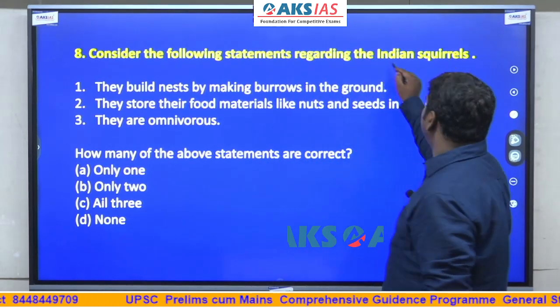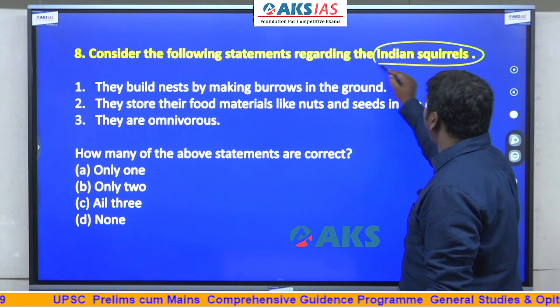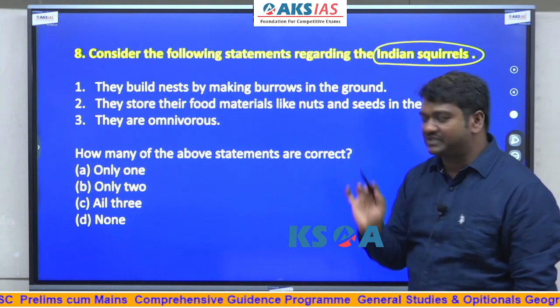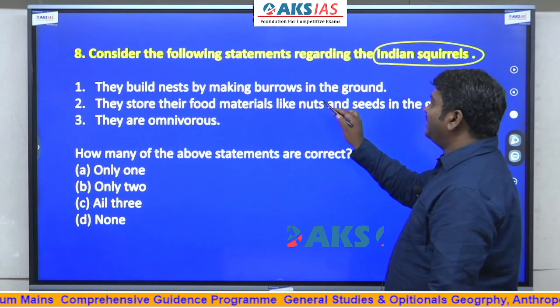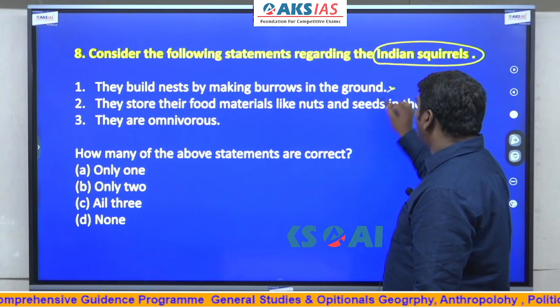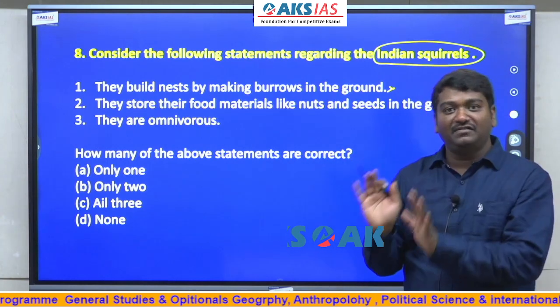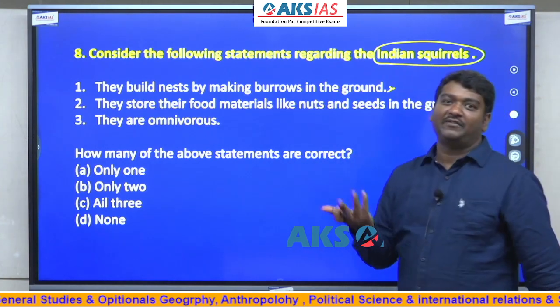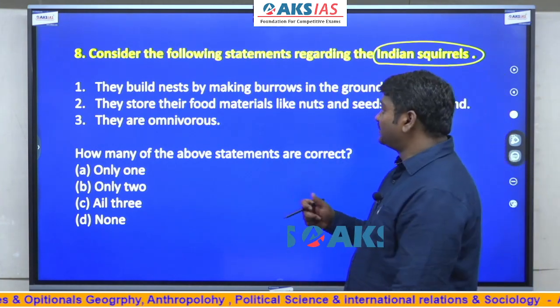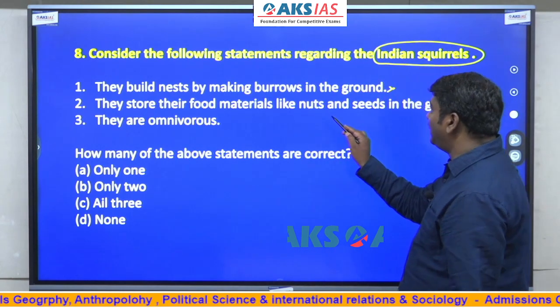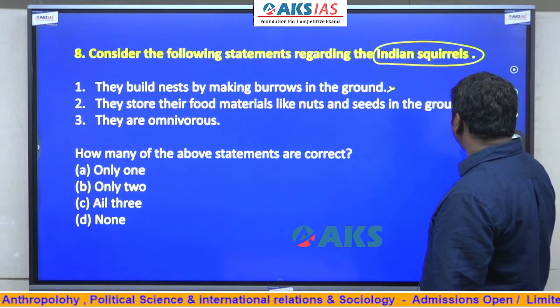You see, Indian squirrels, okay, this is also allowed. Even if you don't know, it's fine. They build their nest by making burrows in the ground. No, it is in the tree. You might have seen squirrels present in the tree. So even if I have not found them, nowadays squirrels are not there also, it's fine. They store their food material like nuts and seeds in the ground.